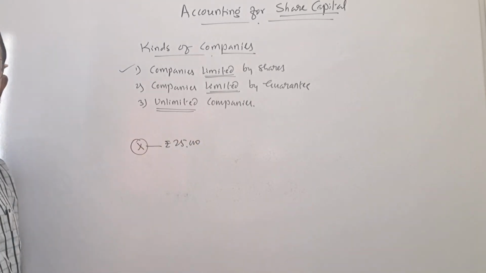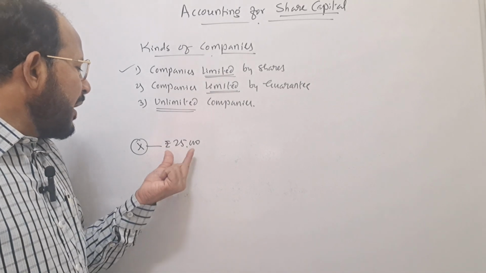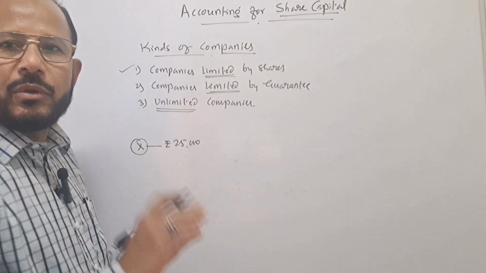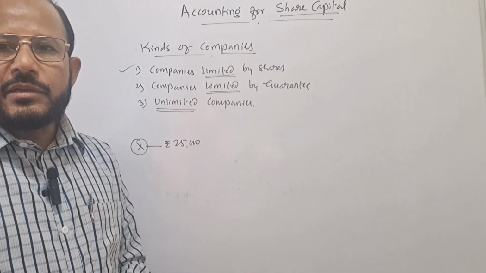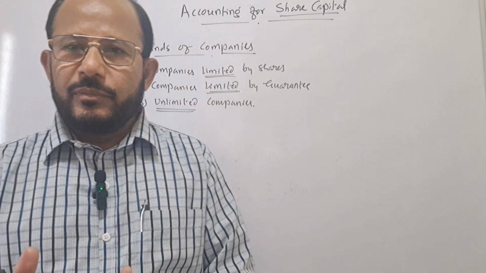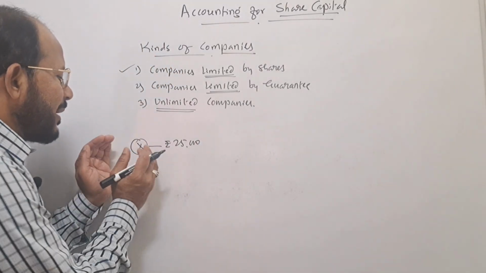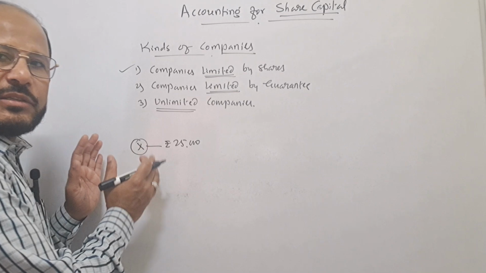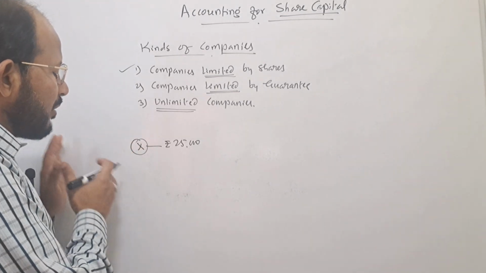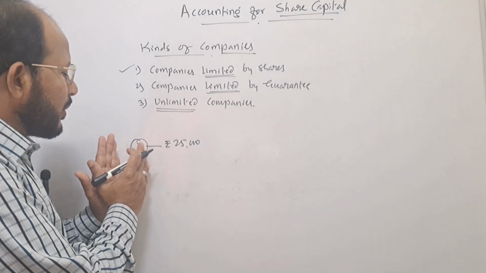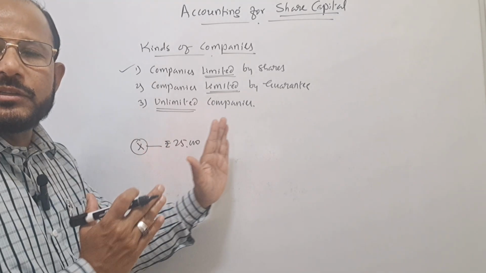His liability is limited only to the extent of rupees 25,000 only, not more than that. In case the company is wound up, if company is closed due to heavy loss, in that case the personal property, his house, his land, his gold, silver, whatever it may be, is not going to be taken into consideration for discharging the liabilities of the company.